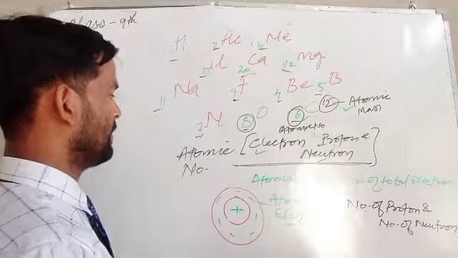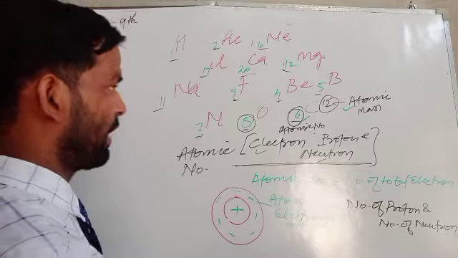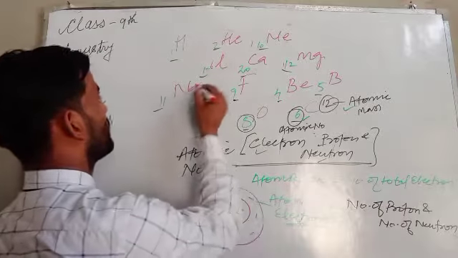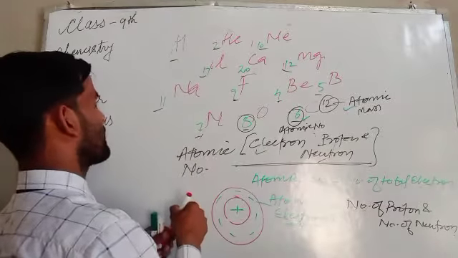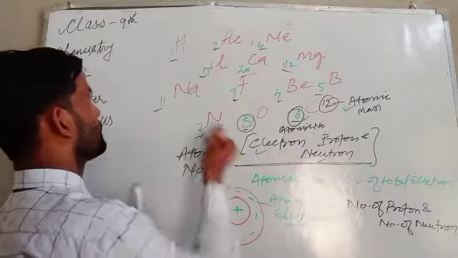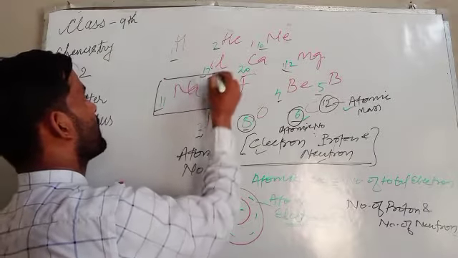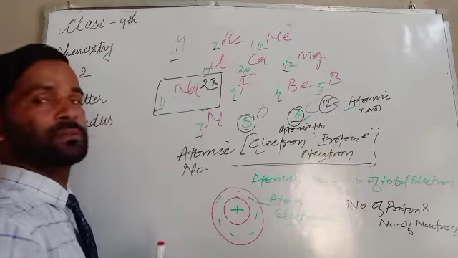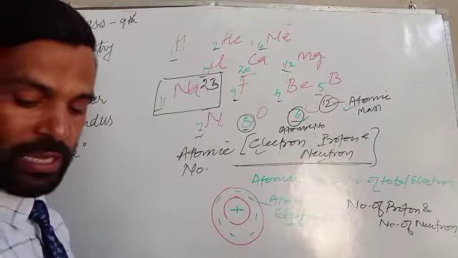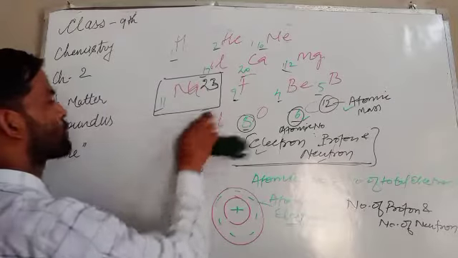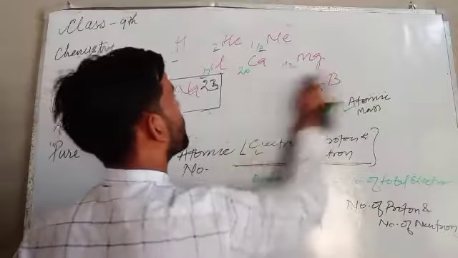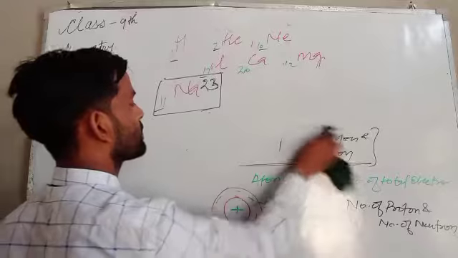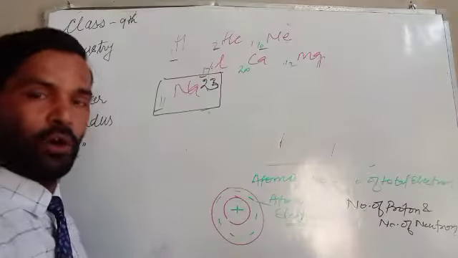Now, take sodium, written as 11 and 23. What does it mean? It means there are 11 electrons, 11 protons, and how many neutrons?